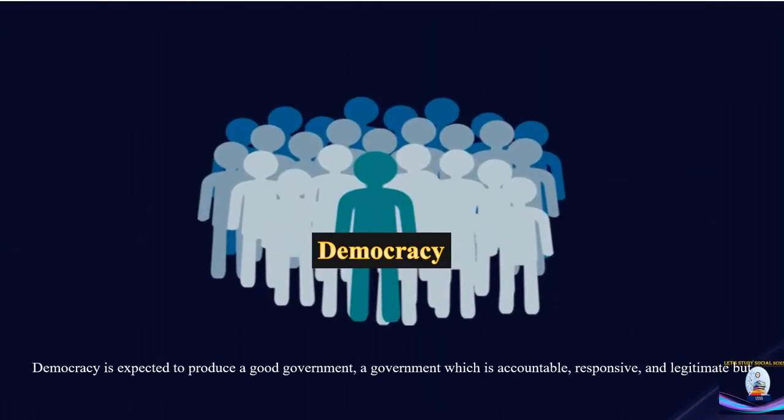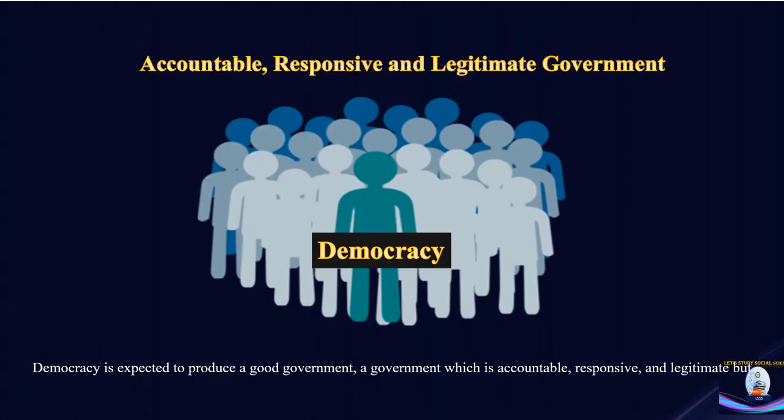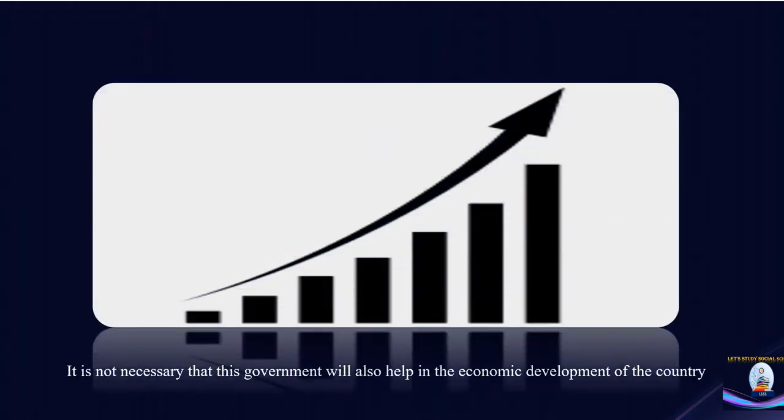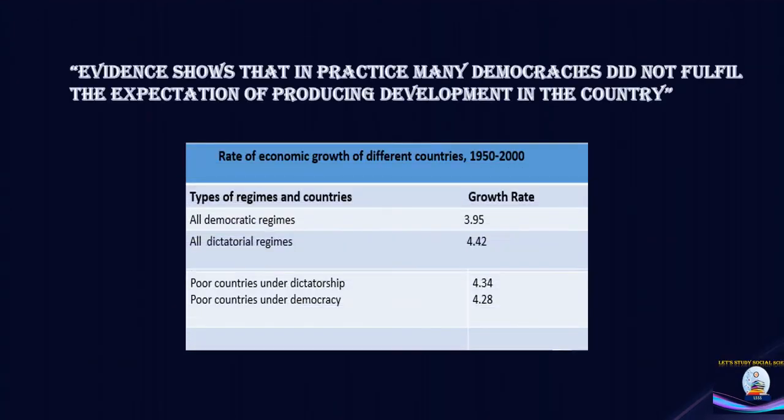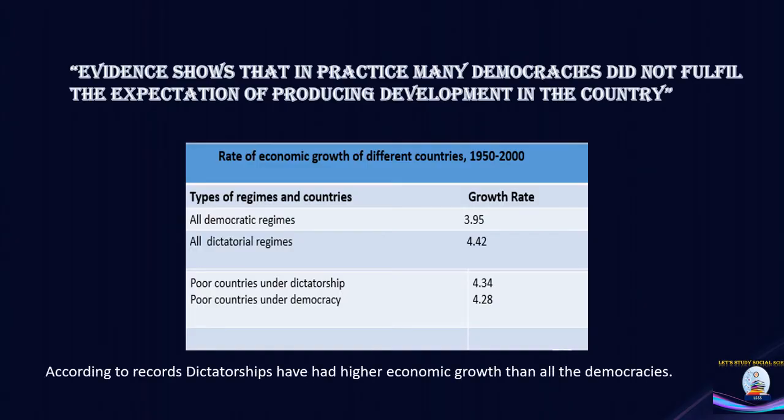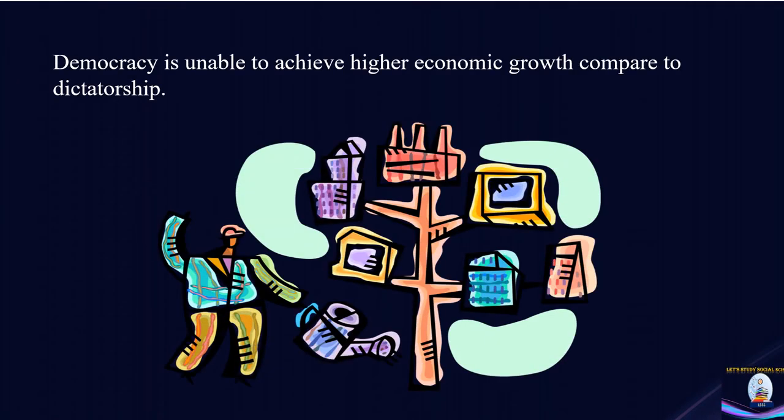Democracy is expected to produce a good government, a government which is accountable, responsive and legitimate. But it is not necessary that this government will also help in the economic growth and development of a country. Because evidence shows that in practice many democracies did not fulfill the expectation of producing development in a country. According to records, dictatorships have had higher economic growth than democracies. Means democracy is unable to achieve higher economic growth compared to dictatorship.